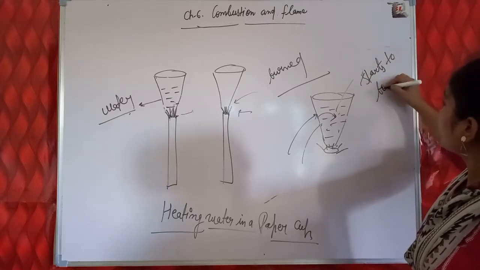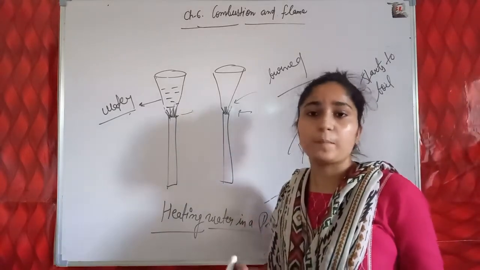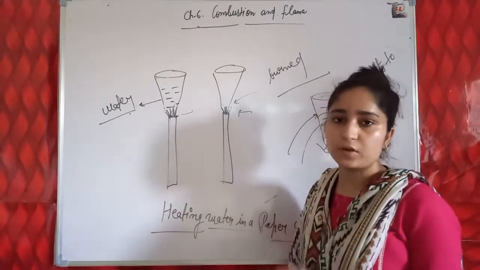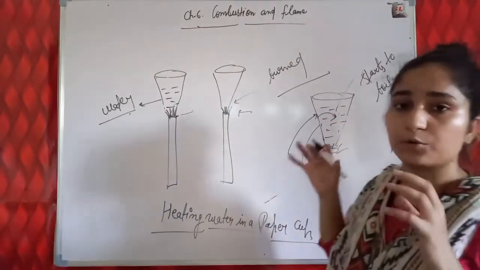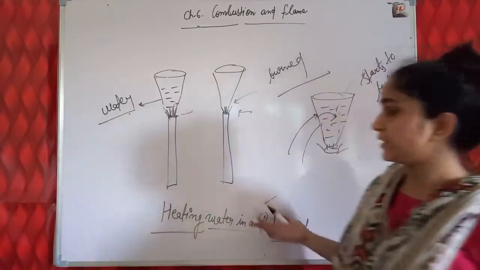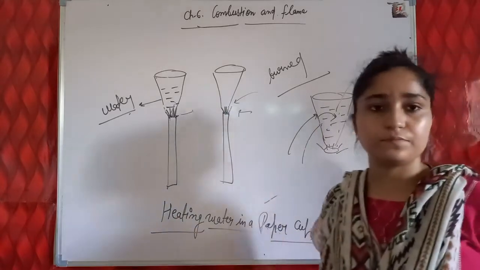So why did the paper not burn here? Because the paper didn't reach its ignition temperature at which it starts to burn, because the heat provided to the paper cup is transferred to the water. So this is the reason why the paper cup did not burn.